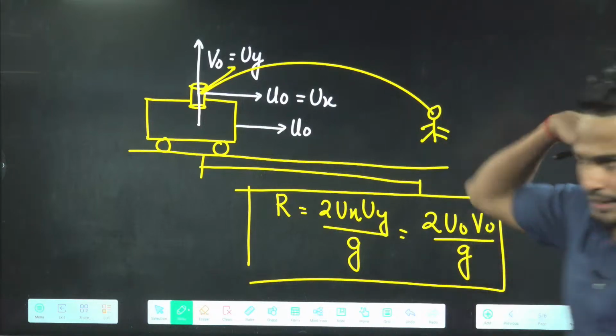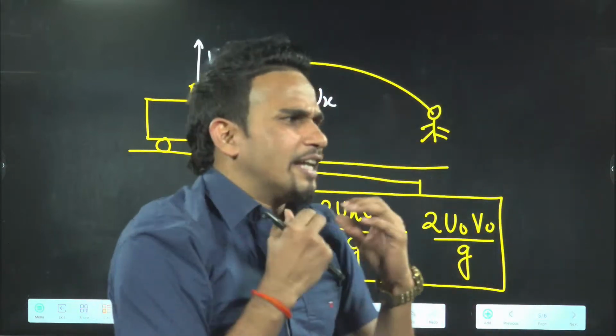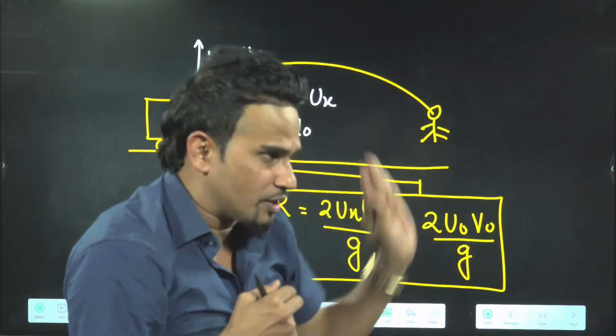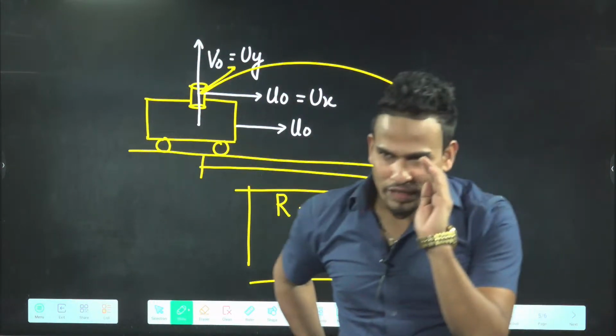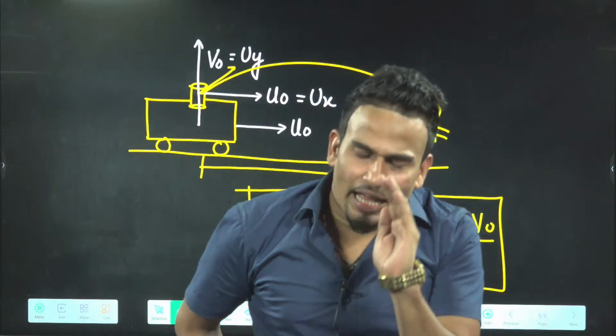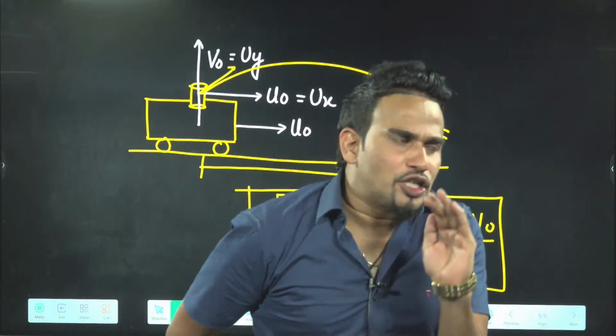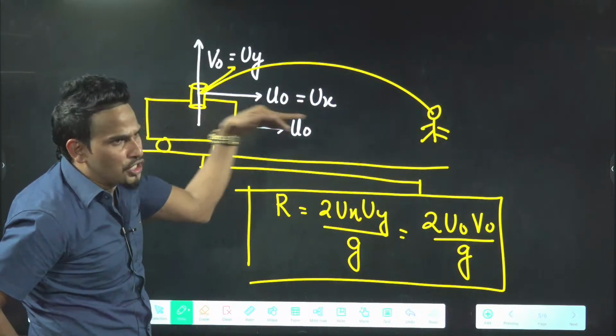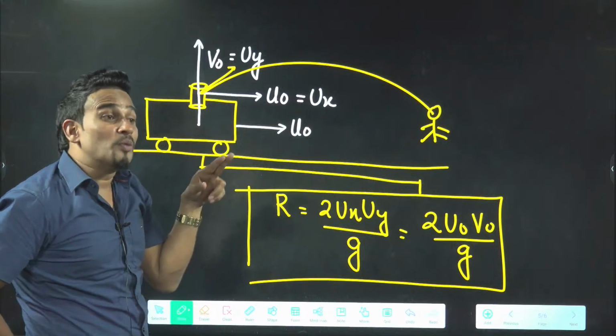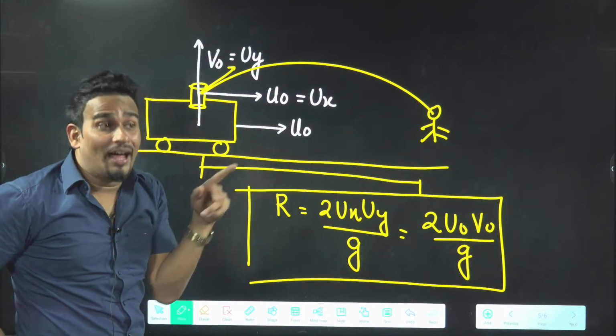Everyone got the idea? Then we will discuss this situation a little more. First thing, you tell me, did everyone get the idea? If the car is going with velocity u naught, once you fire the bullet, the bullet will also get the same velocity u naught, because the bullet is present inside the gun.